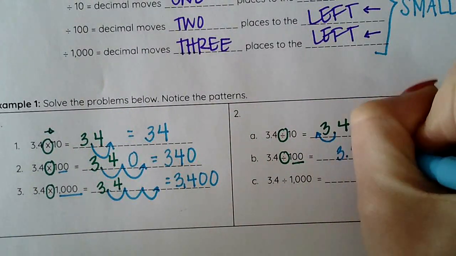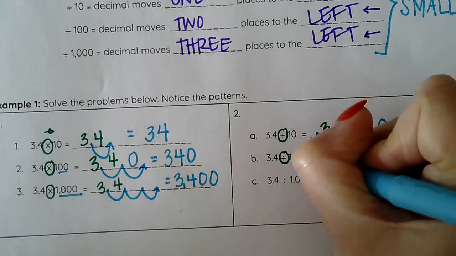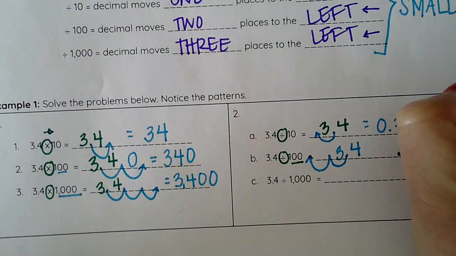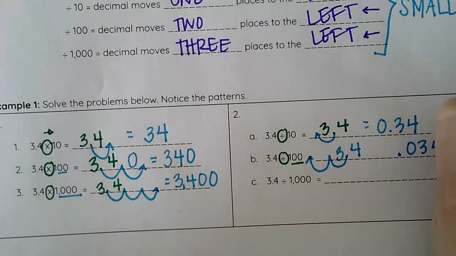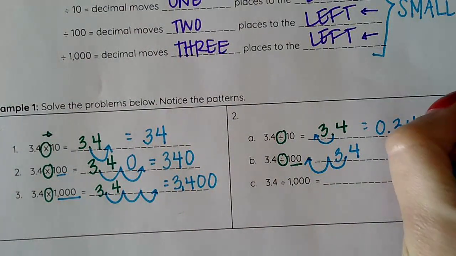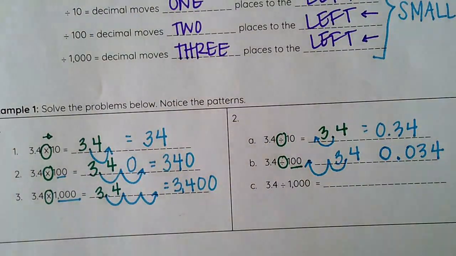So 3.4, I move my decimal twice. Here, I also now have a blank space that I need to put a 0 in. So it's 0.034. But because I have that decimal here, I do want to add a 0 beforehand so I don't lose that decimal.